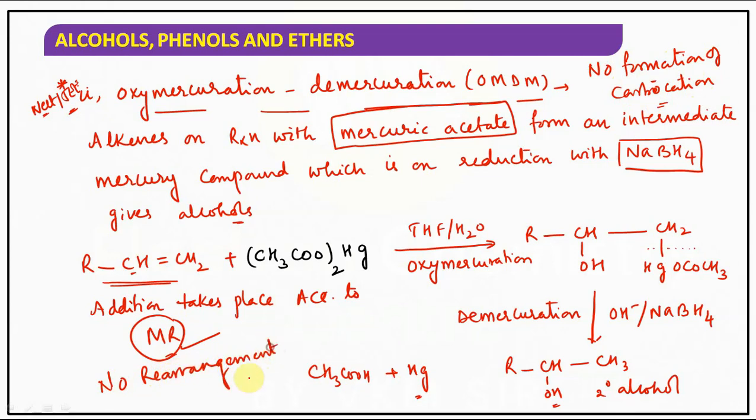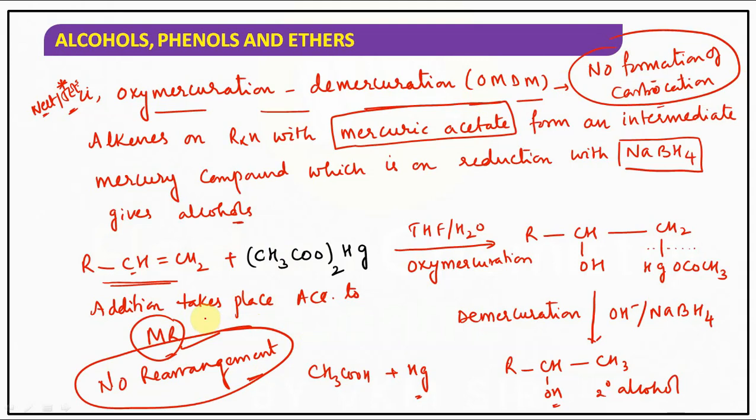But in the direct hydration of alkenes, there is a rearrangement. But oxymercuration demercuration follows MR, with no carbocation formation as well as no rearrangement, children. Understood? Very, very important point. For competitive exams, it's a very important concept, especially these three reactions.